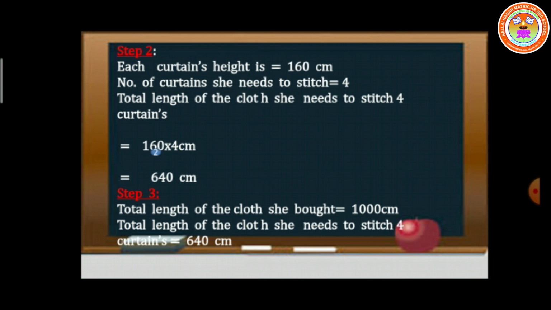Now step 3: the total length of the cloth she bought is 1000 centimeter, and the length of cloth she needs to stitch 4 curtains is 640 centimeter. Is it clear? In step 2, we just found the length of cloth needed to stitch 4 curtains. In step 3, we are just writing the total length and how much cloth they have used to stitch the curtains.